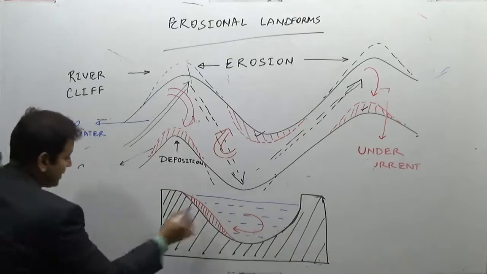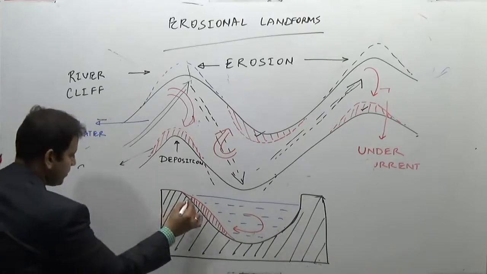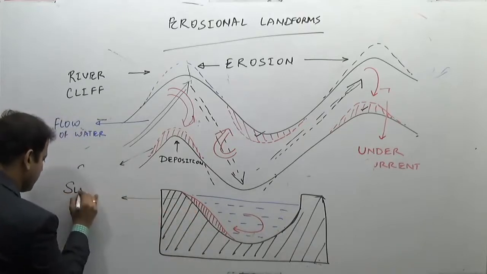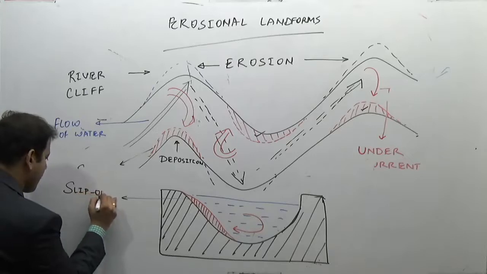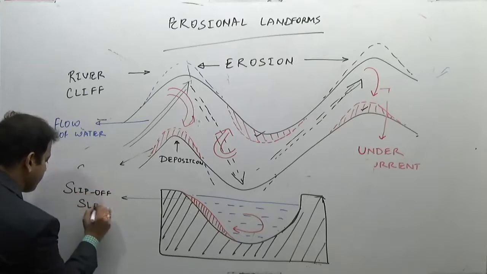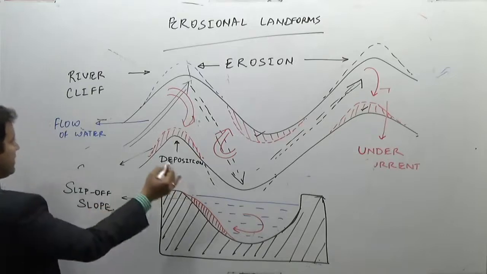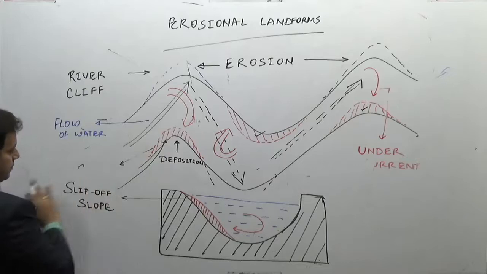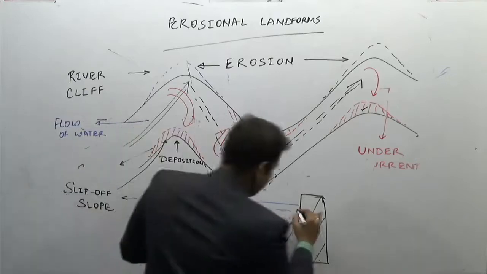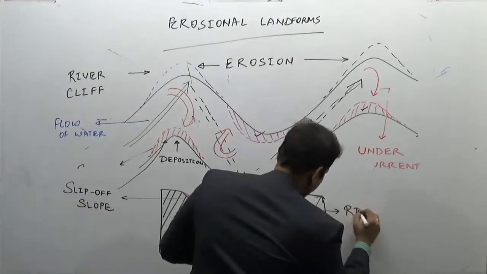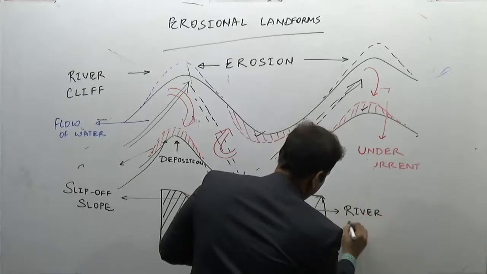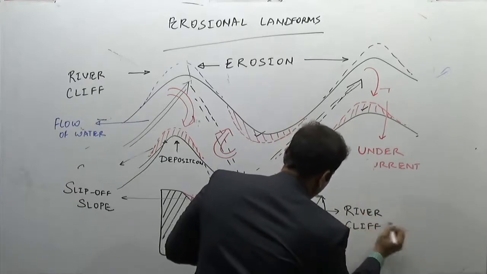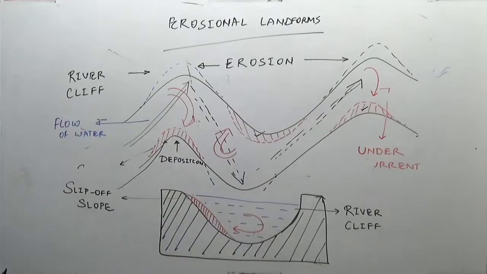So it is a slip of slope. That means it is this kind of a slope. And this is the river cliff. River cliff is the result of erosion and the slip of slope is the result of deposition.